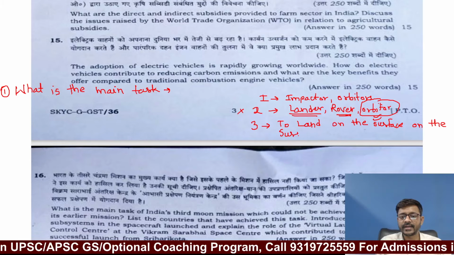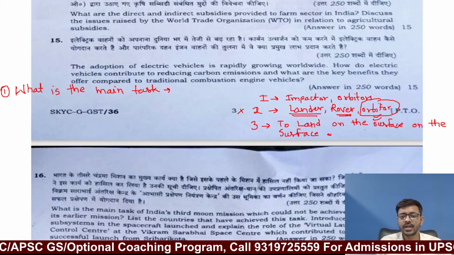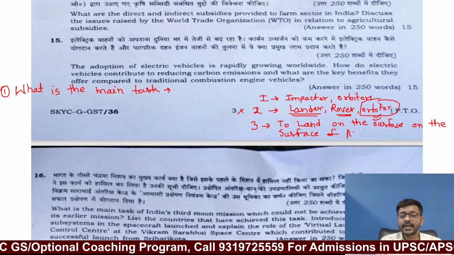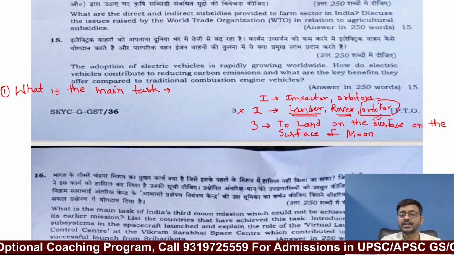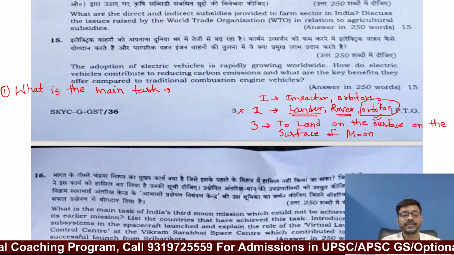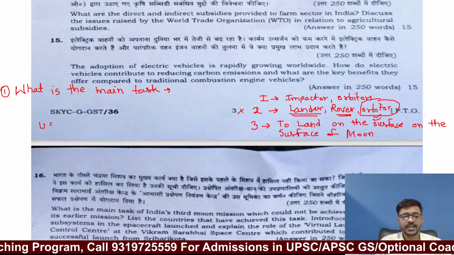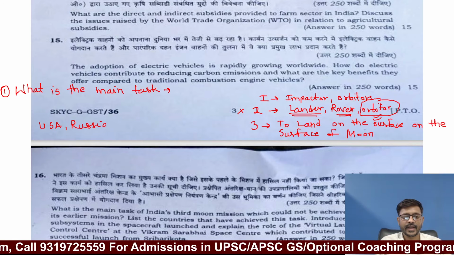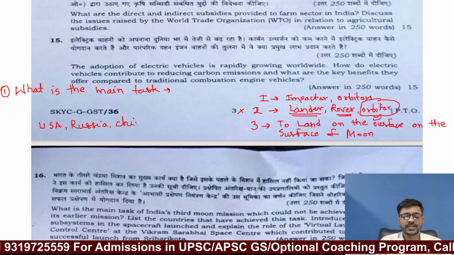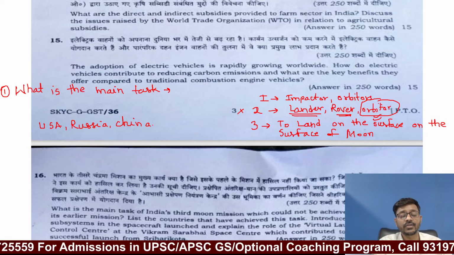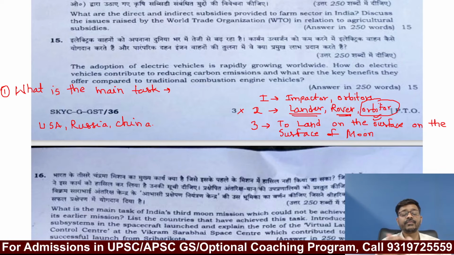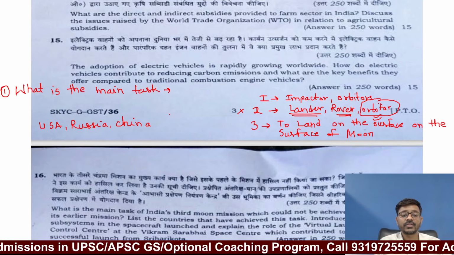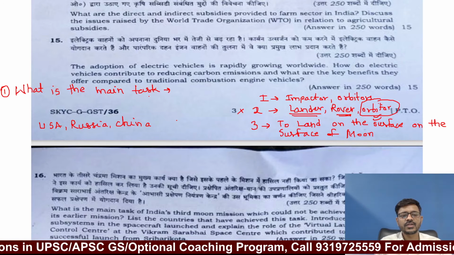And when we landed successfully on the surface of the moon, India became the fourth country in the world to soft land on the surface of the moon after USA, Russia and China. Till date, only these three countries soft landed on the surface of the moon. India became the fourth country to soft land. So this was the main task.